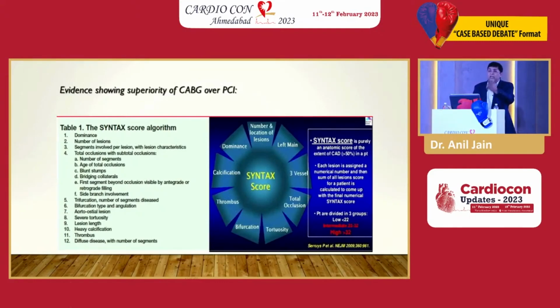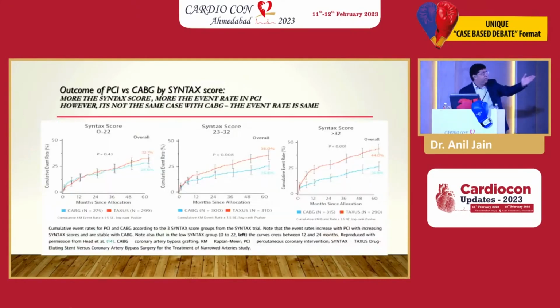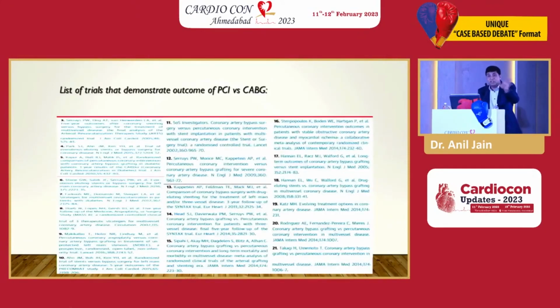I'm just trying to tell you, if your patient has triple vessel disease and you want him to live, it depends what you want him to do. If you want him to live, talk about CABG. This is what SYNTAX says. You have a complex SYNTAX score, the mortality in PCI goes up. But CABG, whatever the score, the outcome is good. Why? Because grafts are done distal to the atheroma, distal to the plaque, distal to the problems, distal to everything.